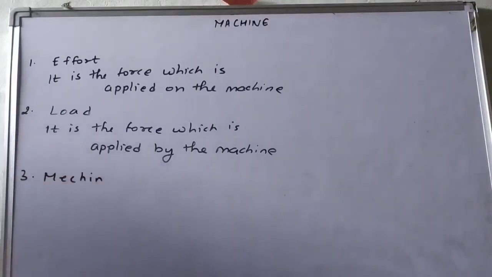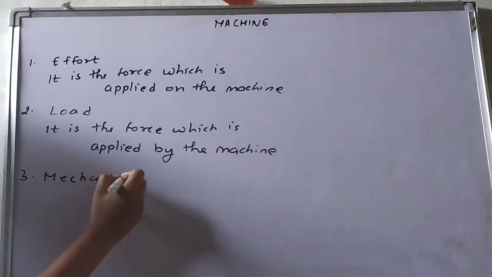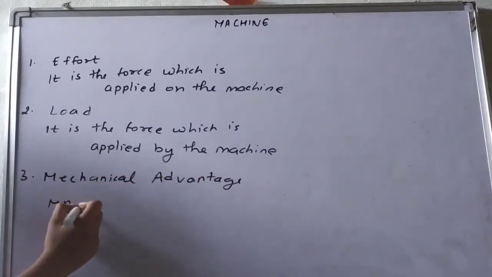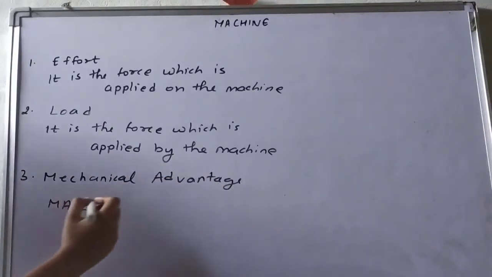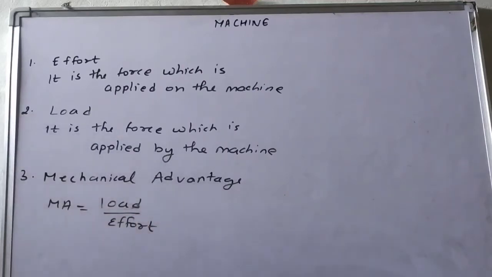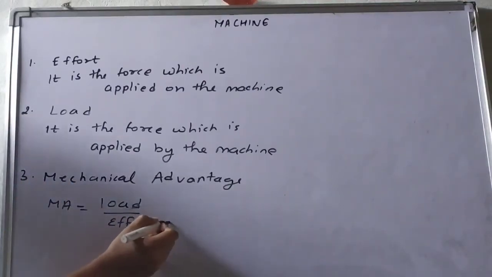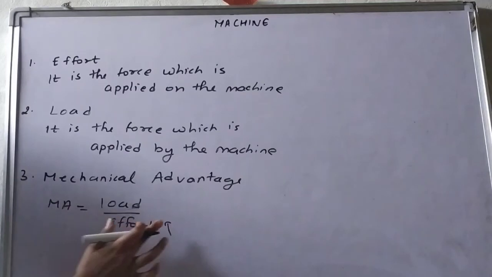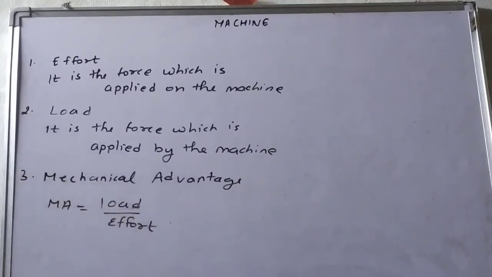देखो, अगर आप मशीन यूज कर रहे हो, so there must be some advantage that we are using the machine. कुछ ना कुछ तो एडवांटेज होगा मशीन का, and the formula for this advantage will be equal to load upon effort. Here, if you apply less effort, the mechanical advantage will be more. This one we will understand in the next topic. So mechanical advantage is the ratio of the load to the effort.